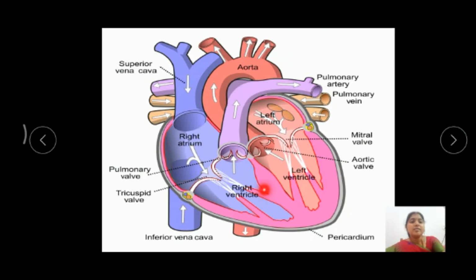These papillary muscles extend into thread-like structures. See here, these are the thread-like structures, extensions of the papillary muscles. They are called chordae tendineae. The chordae tendineae attach to the tricuspid valve and the bicuspid valve.